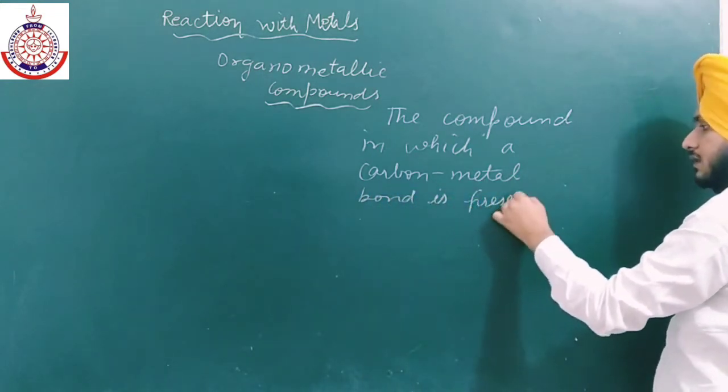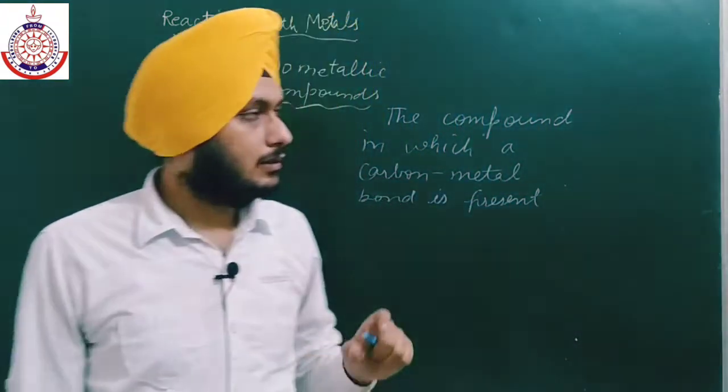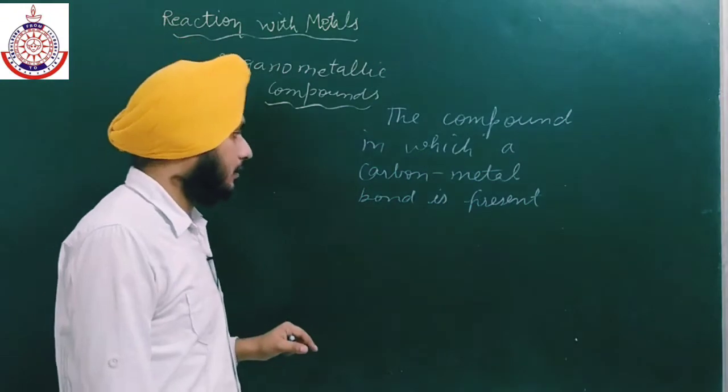This is the necessary condition: there is a carbon-metal bond present. Those compounds are known as organometallic compounds.